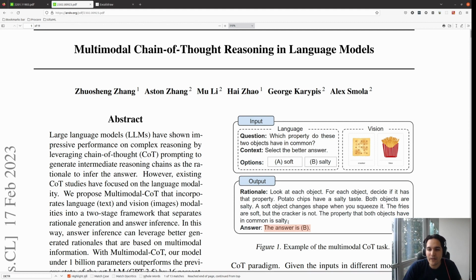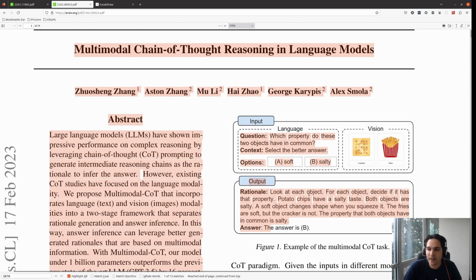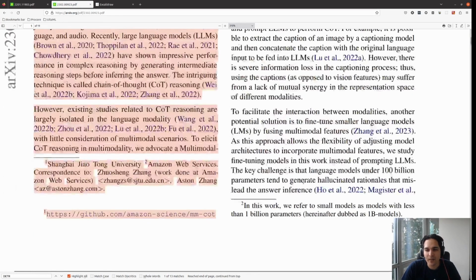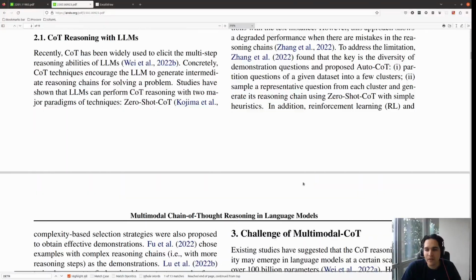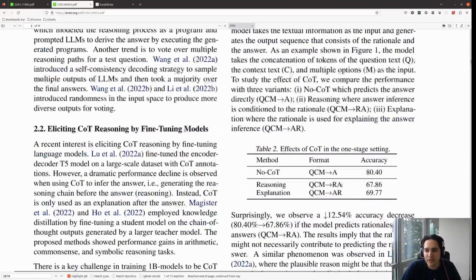But if we first generate rationality, then use this rationality as another input to the model and ask it to answer, that would drastically improve the performance. That's the point. Here they are mentioning that if they just generate rationality and then answer, and do not use the rationality for getting the answer, it even decreases the performance.